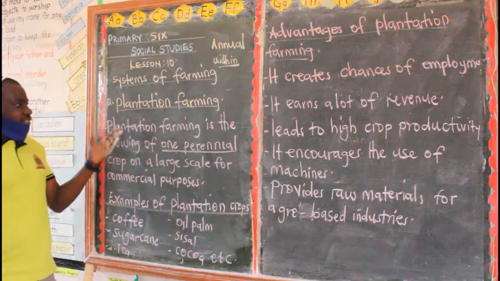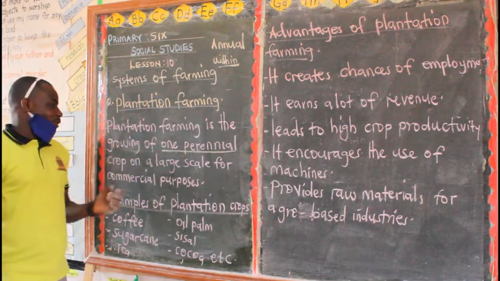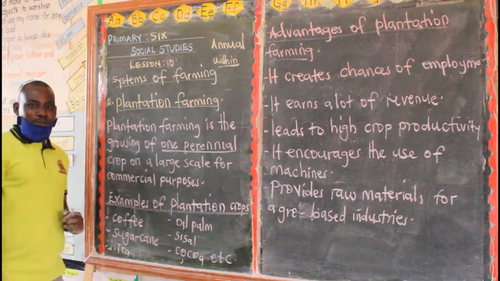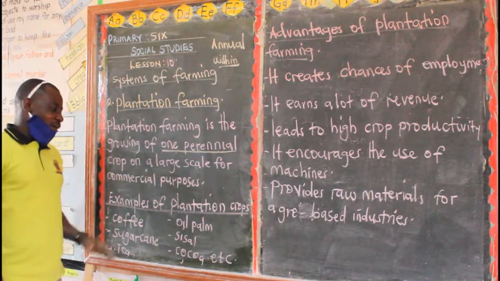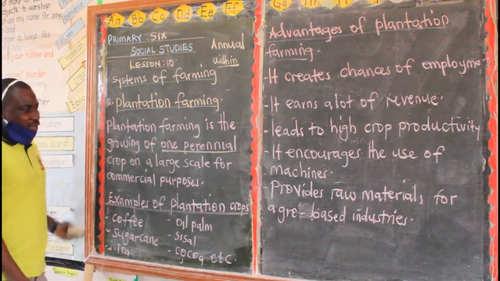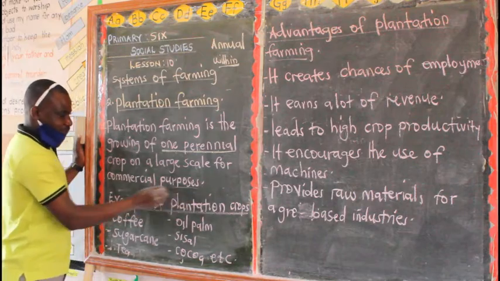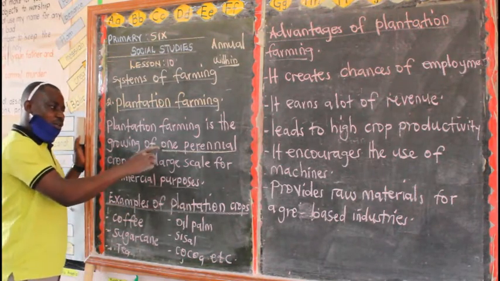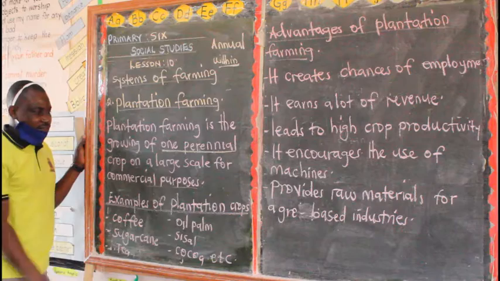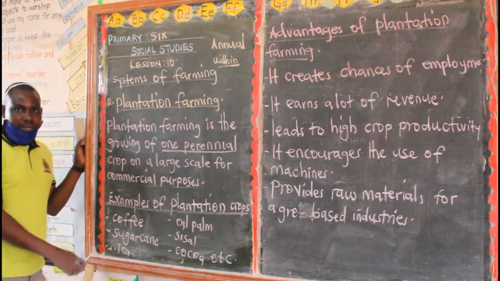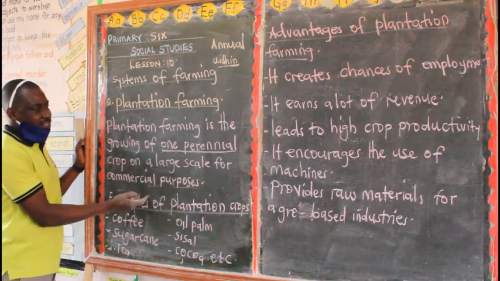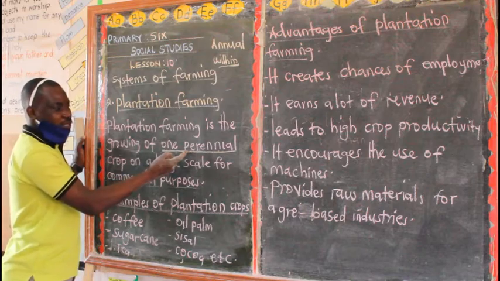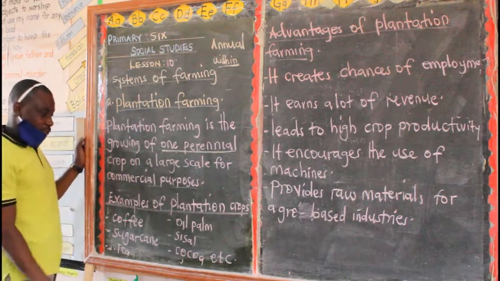So we are saying that plantation farming is the growing of one perennial crop on a large scale for commercial purposes. Now, when you talk of commercial purposes, what do we mean? You are growing only one perennial crop on a large scale to get money. So in most cases, under perennial crops, we look at the examples of cash crops.